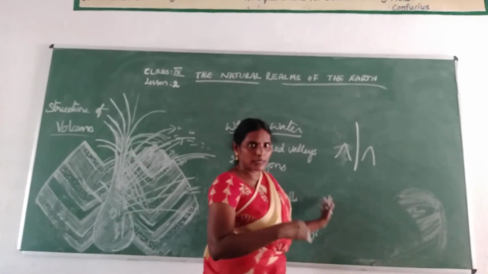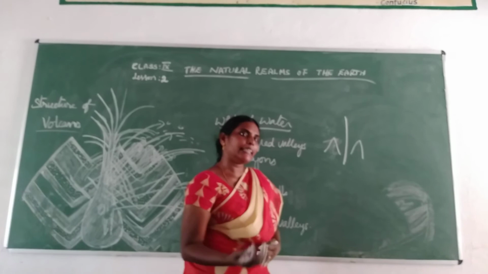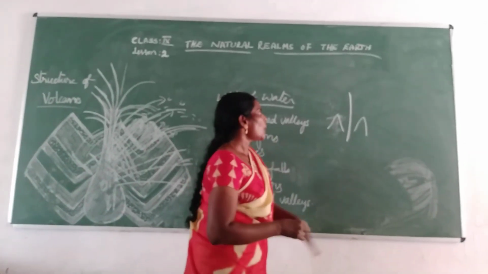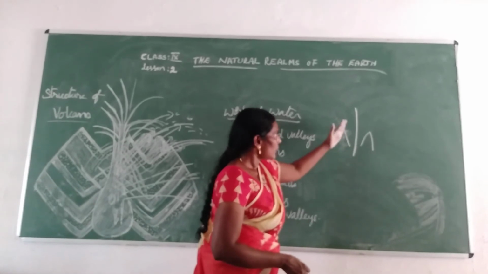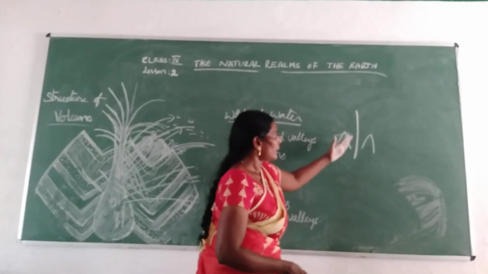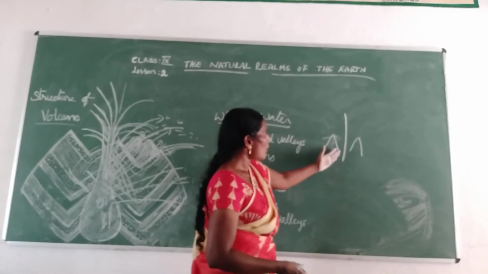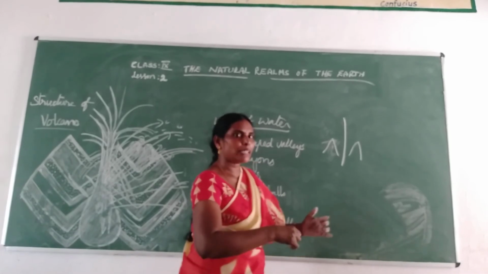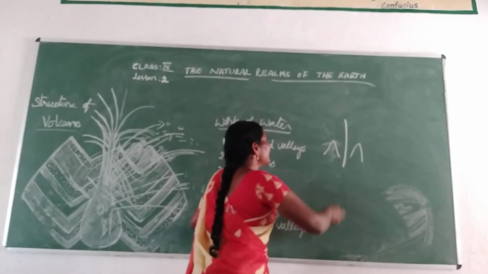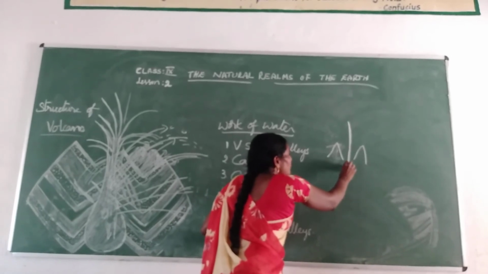Before, we have learned that water can take anything to anywhere, no? So the water can cut anything. If the water comes like this in its way, the water will cut the mountains also. So like this, water will cut mountains. In that we can find a V-shape like this.